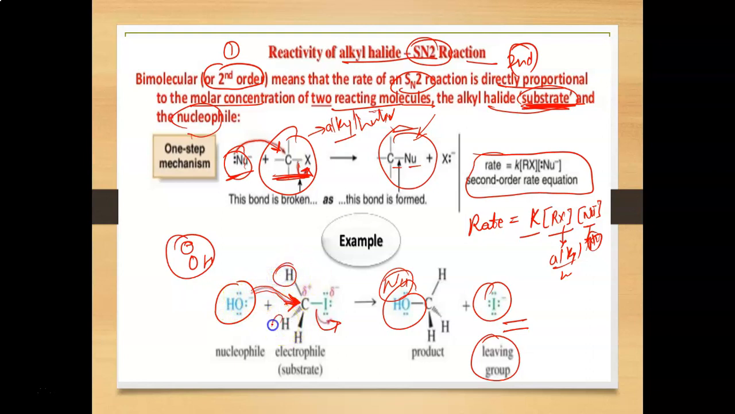The configuration of the hydrogens will change. It means if these hydrogens are on the left hand side, they go to the right hand side of the carbon. It means there is an inversion of the configuration. So you have to remember that in the SN2 reaction, inversion of configuration takes place because the attack is from the back end side.